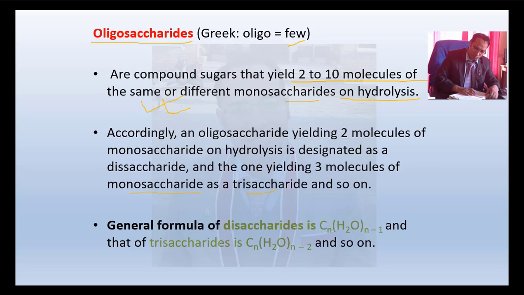You can understand that. The general formula of disaccharides is CnH2n-2On-1, and that of trisaccharides is CnH2n-4On-2, and so on. The formula goes like this.